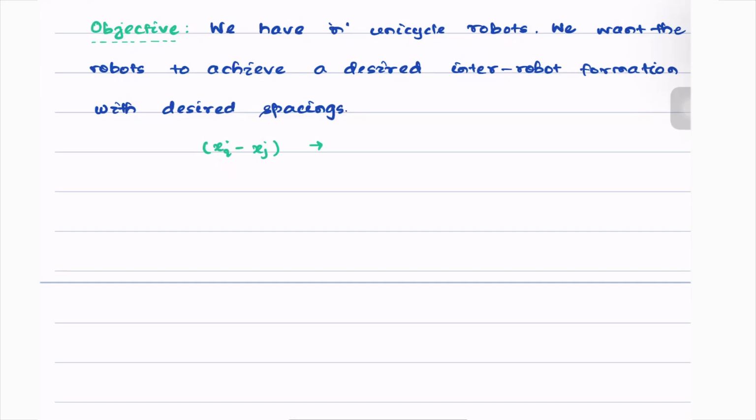This must tend towards some desired value given by dij x, and similarly yi minus yj must also approach some desired distance. And this must hold for every pair i, j such that they share an edge in the graph.